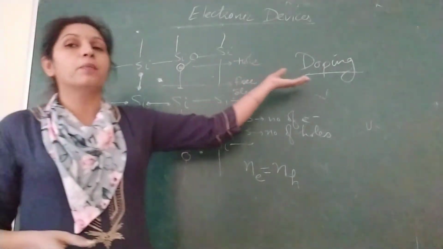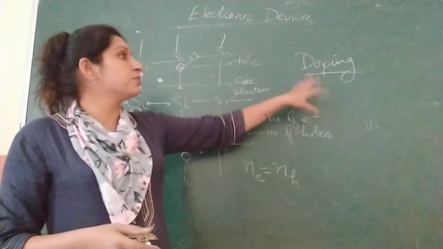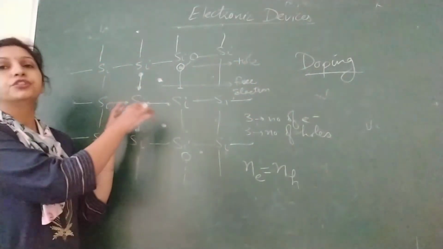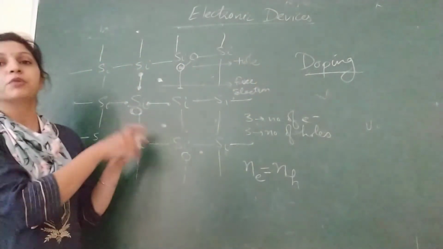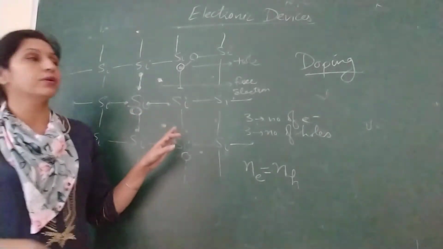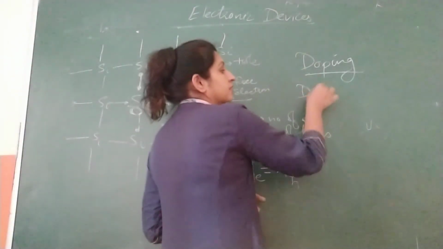This is called doping. And the atoms which are put into this semiconductor, that impurity which is fused into it, those impurity atoms are called dopants.